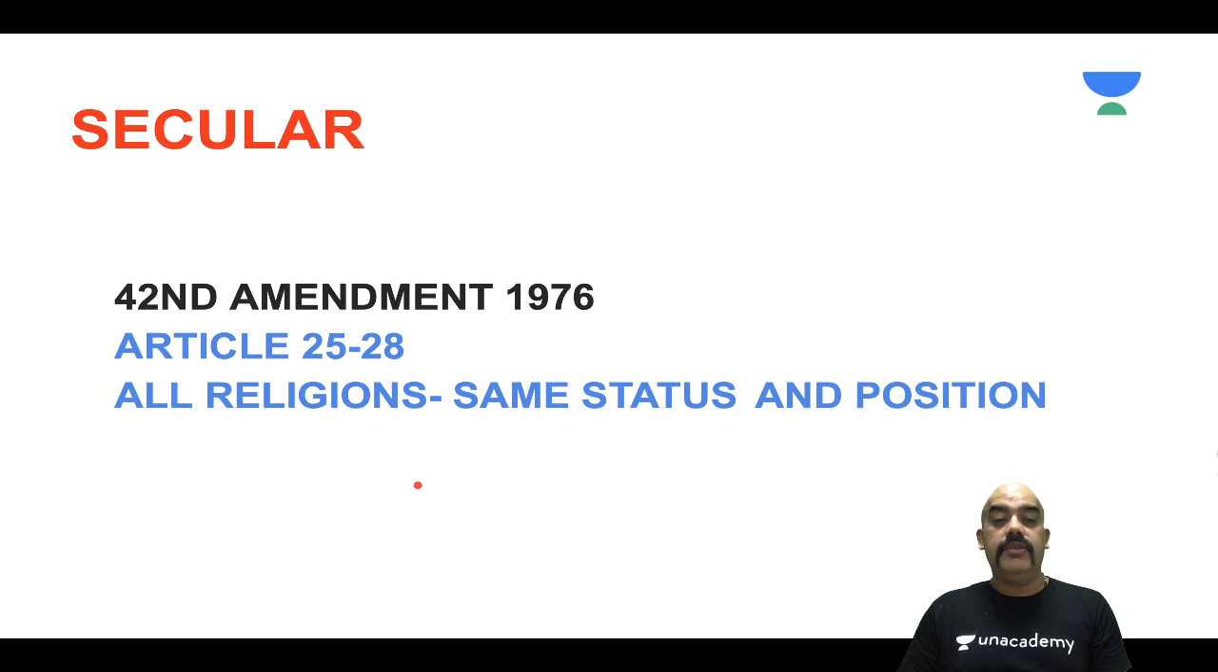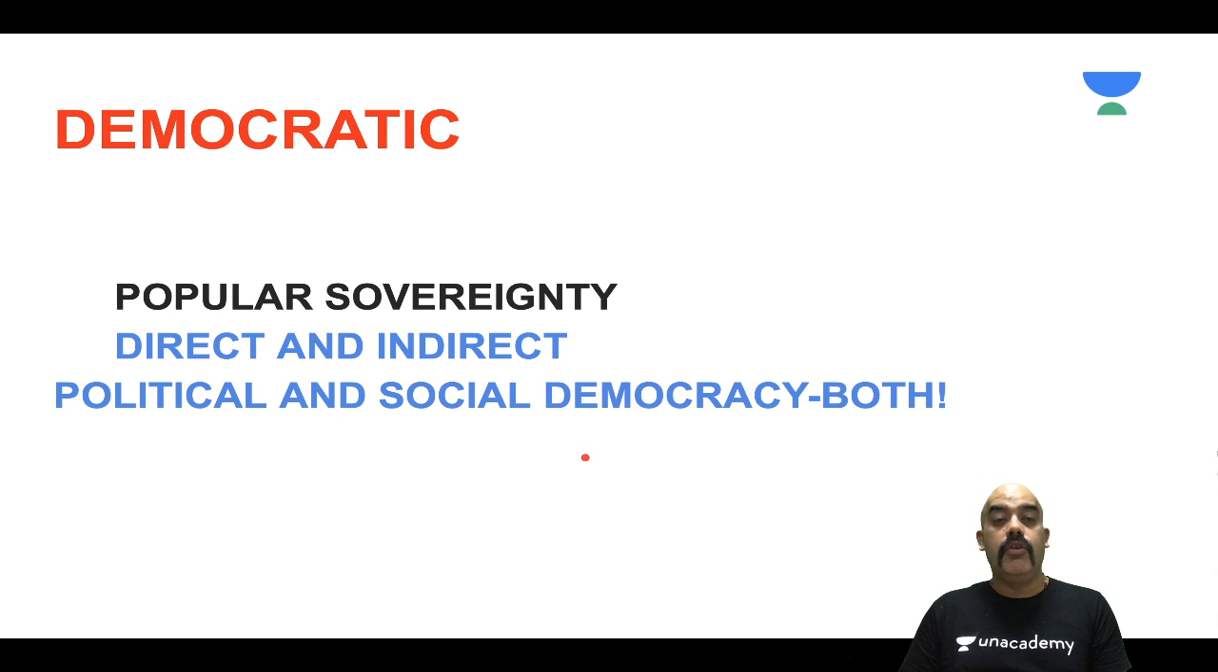However, in contrast to this, Article 25 to 28 is the embodiment of the secular spirit that India has believed in, and we have brought in as a part of fundamental rights. Here we believe in the Gandhian philosophy. Yet again, this is called Sarva Dharma Sambhav, which actually means all religions will have same status and position. So, like socialism, India also has its own brand of secularism.